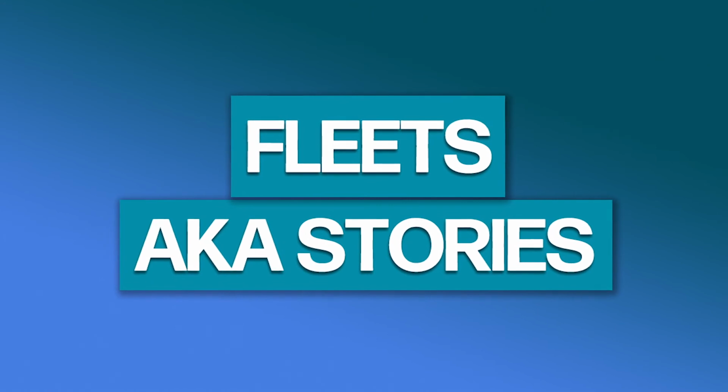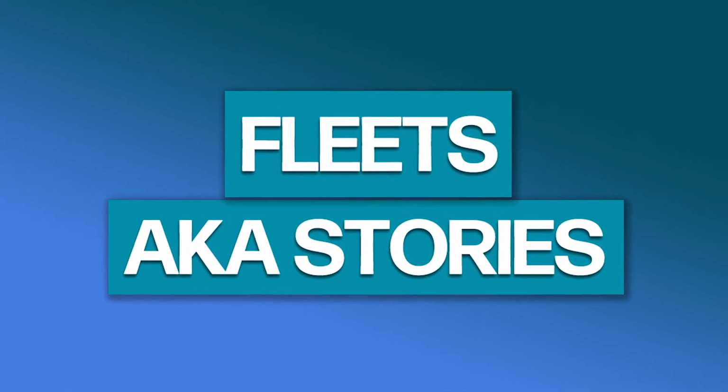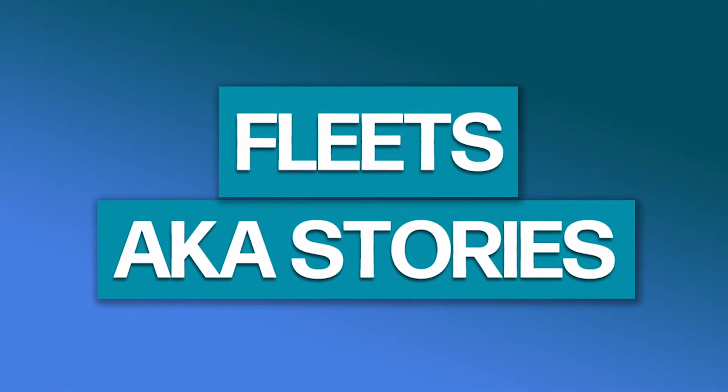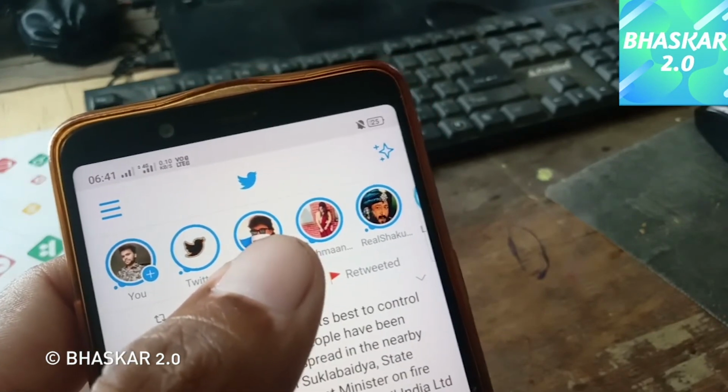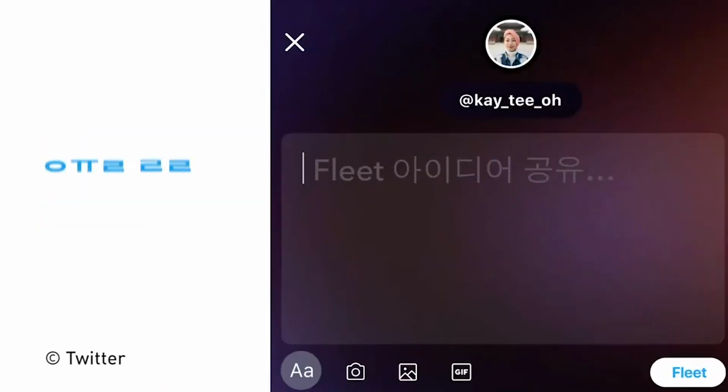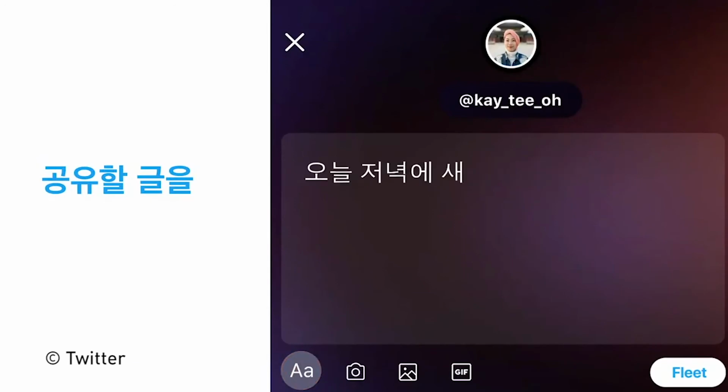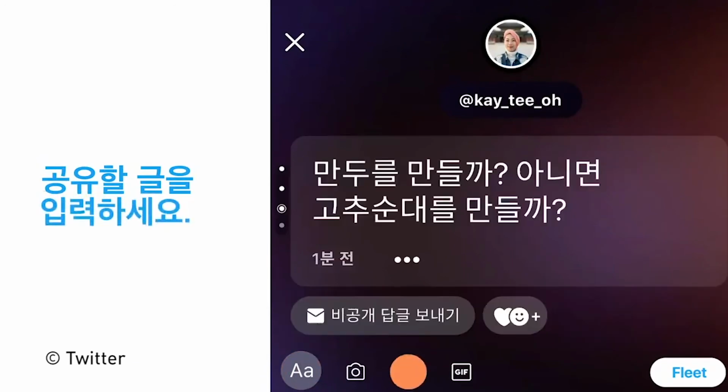Now, the biggest news to come out of the COVID-19 period from Twitter is their new story-like add-on called Fleets. Derivative of the word fleeting, similar to counterparts like Snapchat, Instagram Story, and Facebook Story, a fleet would disappear after 24 hours. Twitter have reportedly been testing fleets in regions like South Korea and Italy since March.